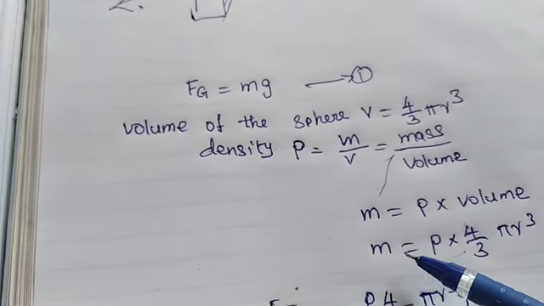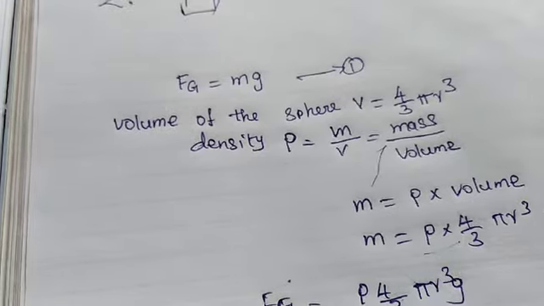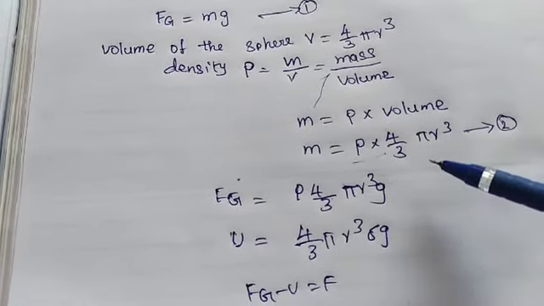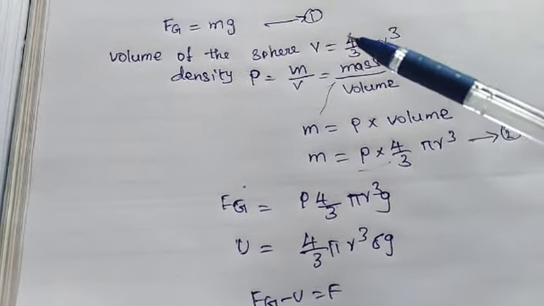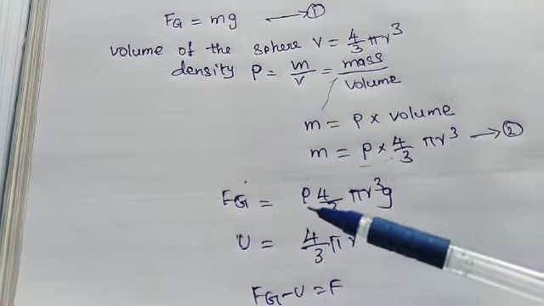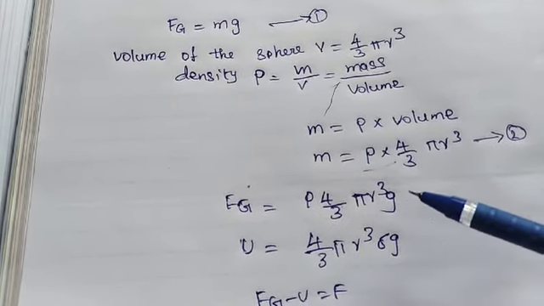So mass of the sphere M is equal to density into the volume of the sphere, 4 by 3 pi r cube. Substitute the mass value in equation 1. So the gravitational force acting on the sphere Fg equals rho into 4 by 3 pi r cube g.